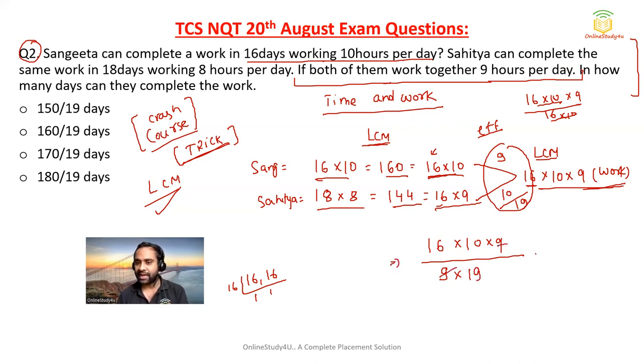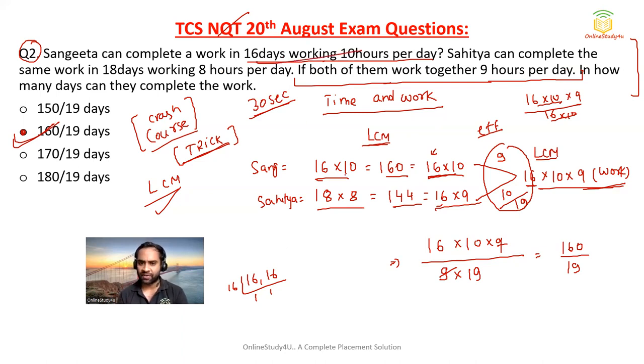So 9 and 9 will get cancelled, 160 by 19, so 160 by 19 days will be the correct answer. Okay, see, this is the LCM technique, and it is very, very easy. So you will hardly take 30 seconds to solve this question if you know the basics. If you don't know the basics, then you have to watch the basic LCM technique. See what I have done.